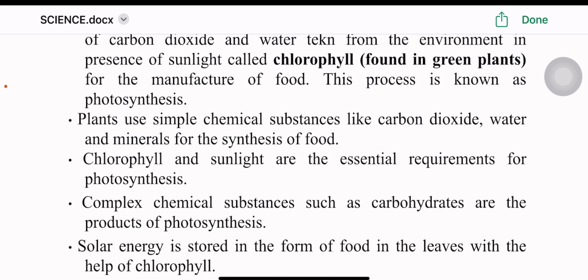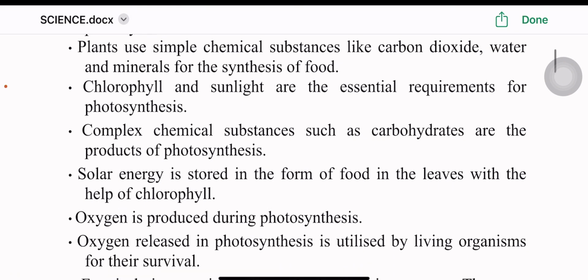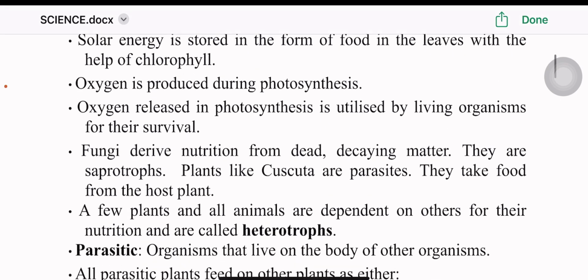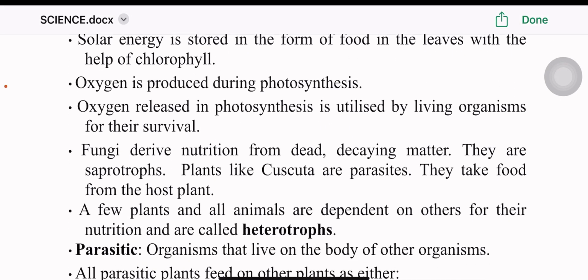Complex chemical substances such as carbohydrates are the products of photosynthesis. Solar energy is stored in the form of food in the leaves with the help of chlorophyll. Oxygen is produced during photosynthesis. Oxygen released in photosynthesis is utilized by living organisms for their survival.